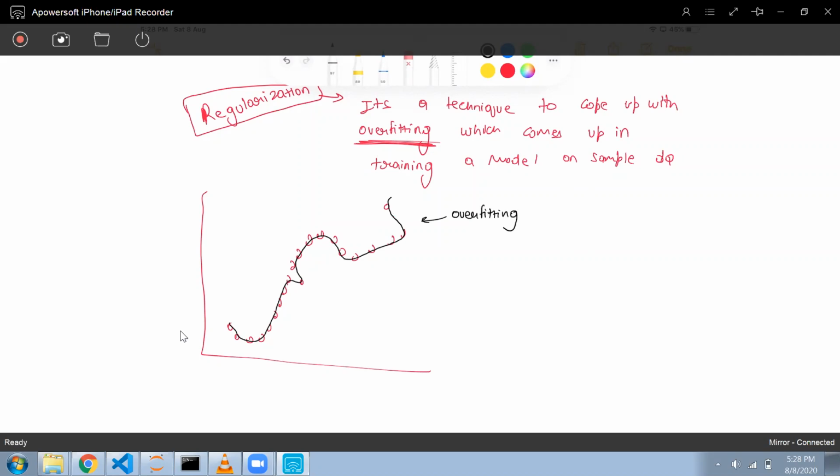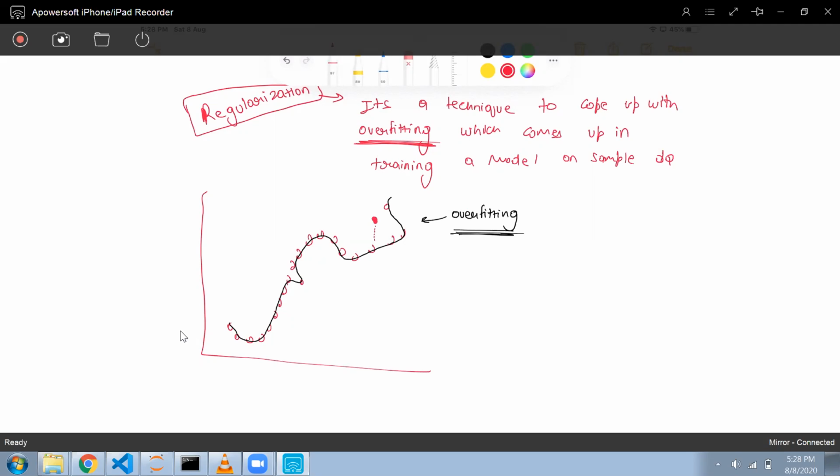In order to avoid overfitting, I don't want my model to overfit, because the new data that my model will see will have higher error.